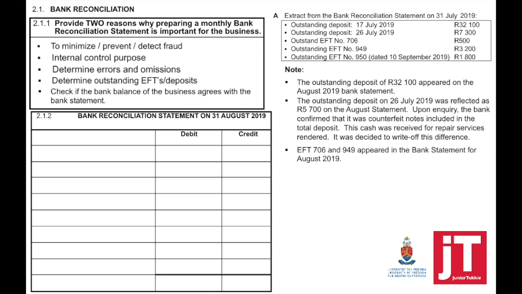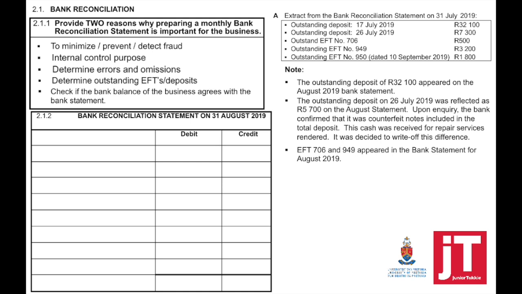Extract from the bank reconciliation statement on 31 July 2019: there was an outstanding deposit on 26 July and 17 July, outstanding EFTs, and then take note, the outstanding EFT 8950 is dated 10 September 2019. That's dated in the future because we're currently only busy with August.